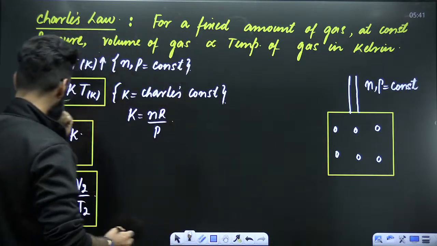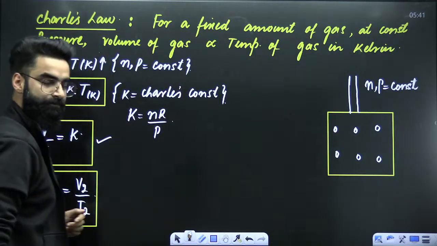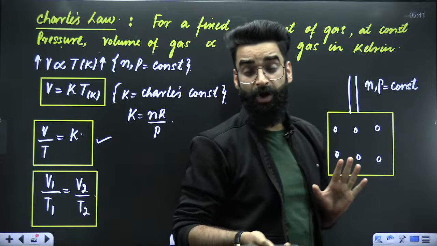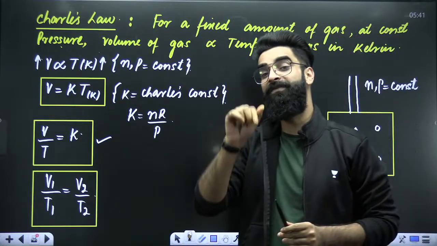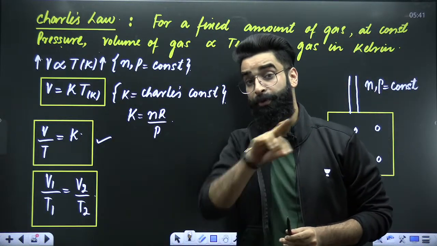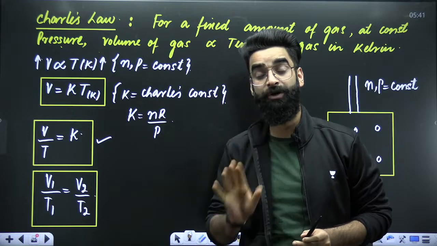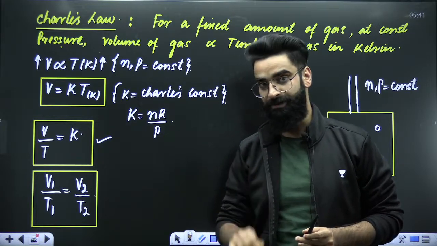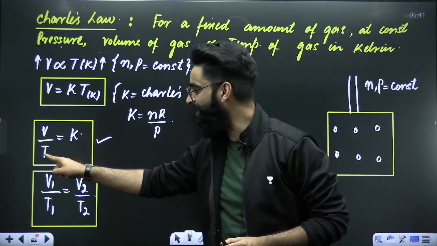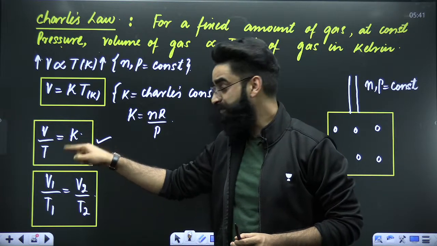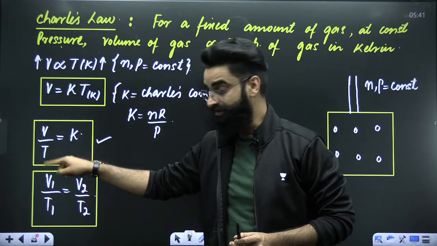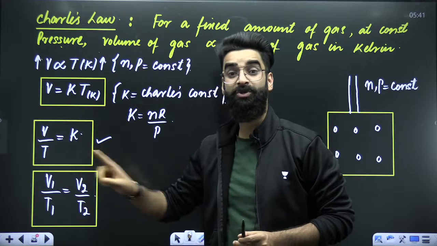Now there is this particular relation which we have. In Boyle's law, we got one relation, P multiplied by V is constant, right? The product of pressure and volume does not change at all in Boyle's law. Here V divided by T is constant. That means the division of volume and temperature is not going to change.